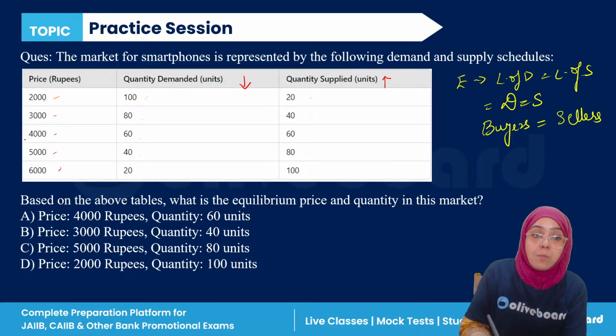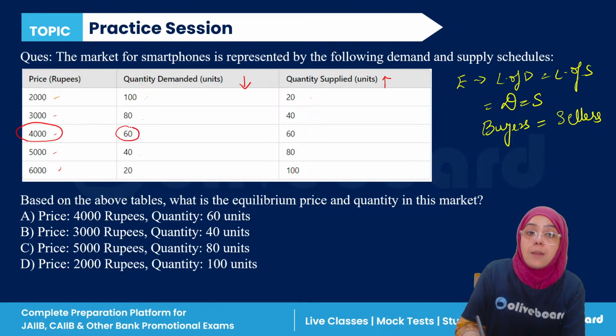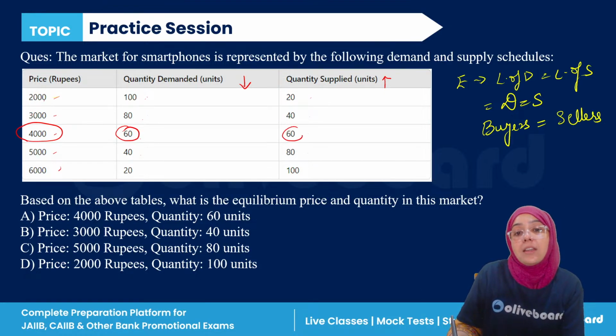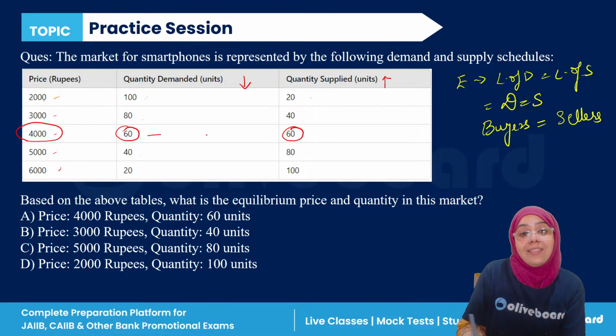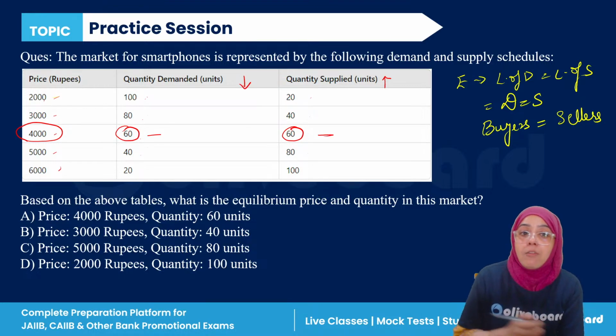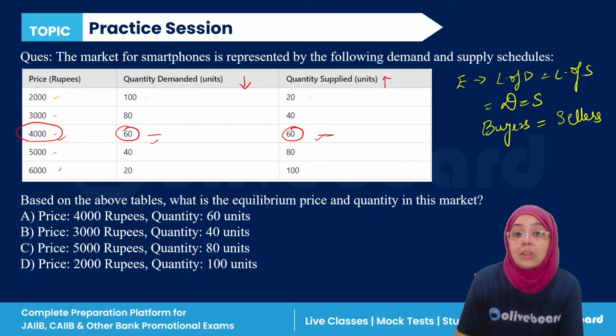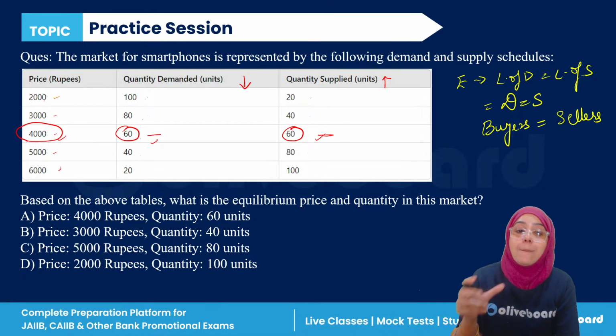Now there is one position at price 4,000, where the quantity demanded is 60 and the quantity supplied is 60. This is the equilibrium position where the buyer is satisfied with the seller at a price of rupees 4,000. So this is the market equilibrium position.